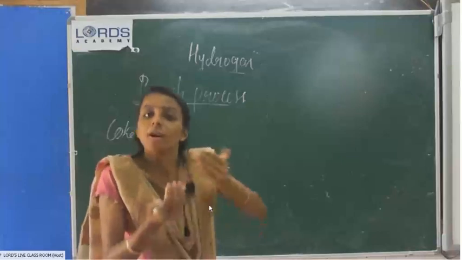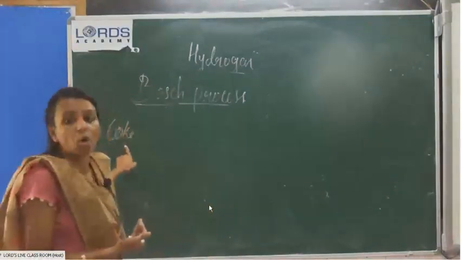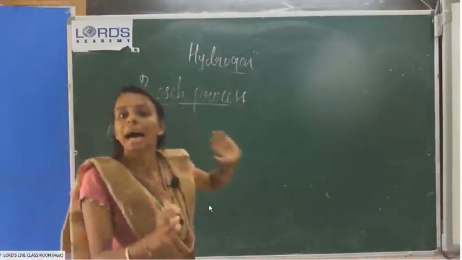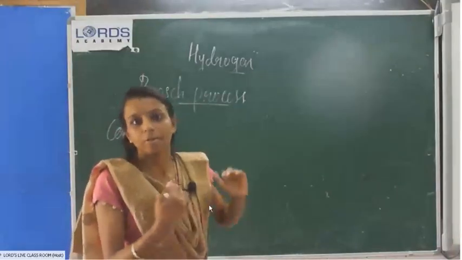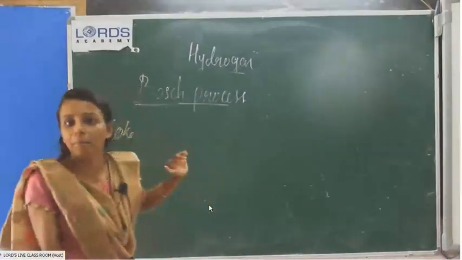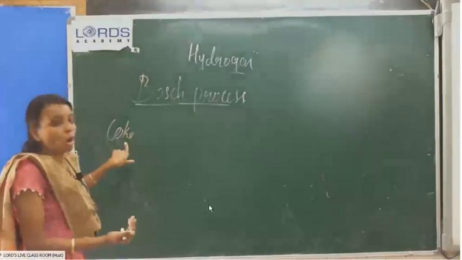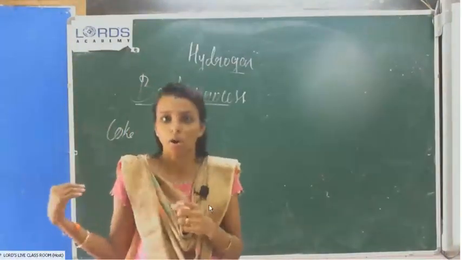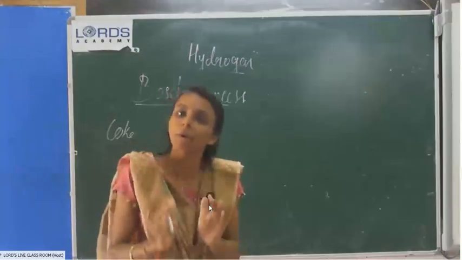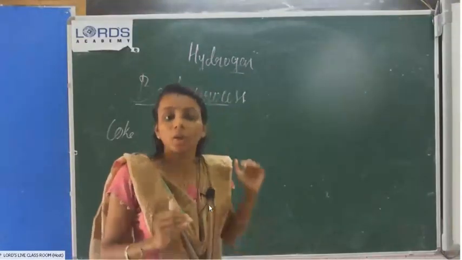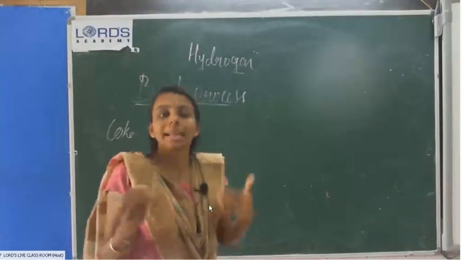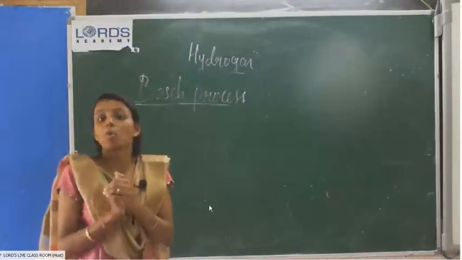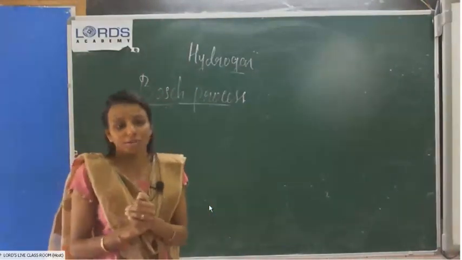One form of carbon. From the coal, we will get coke. Coke is an amorphous form. There is no special structure for coke. Okay, coke is a form of carbon. When the coke reacts with the steam, then we will get a mixture of carbon monoxide and hydrogen.